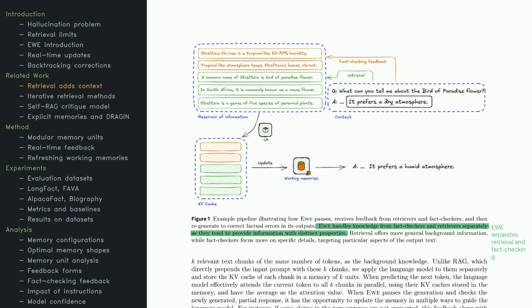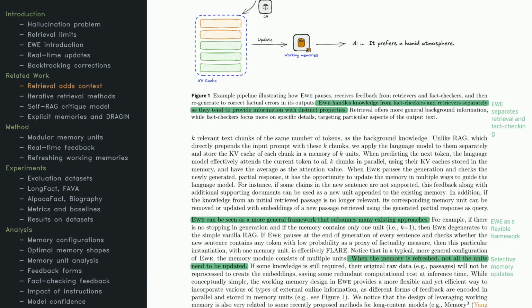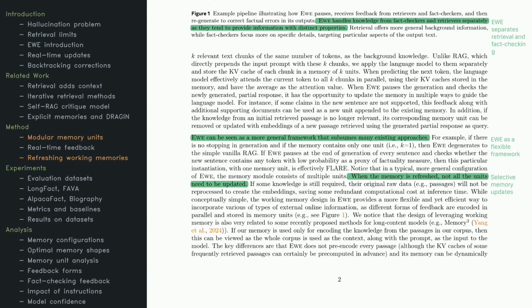Retrieval gives broad knowledge, but fact-checkers handle precise fixes. Together, they make the response accurate and nuanced. This figure shows how EWE's dynamic updates help the model avoid repeating earlier mistakes. Now, let's explore more about how EWE processes knowledge.